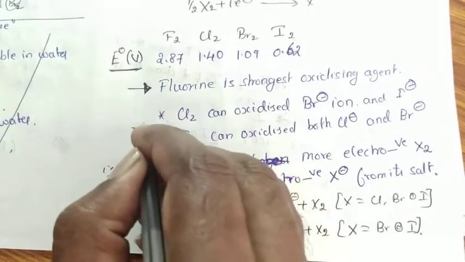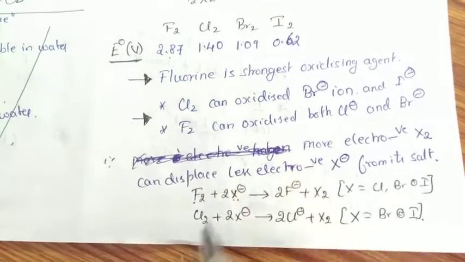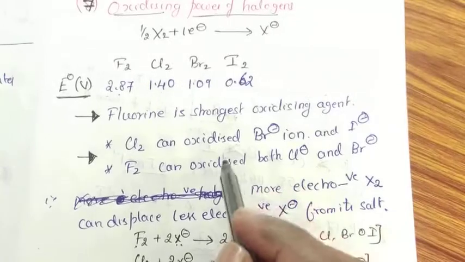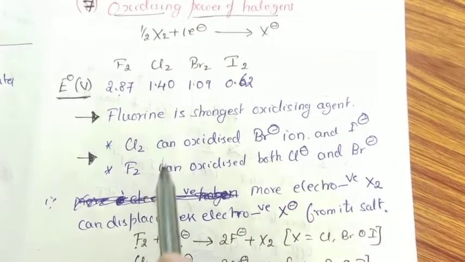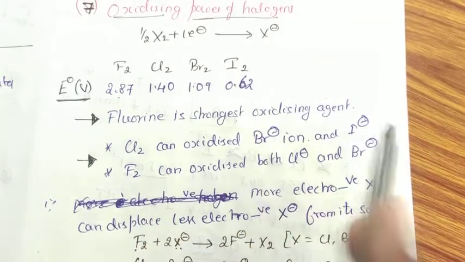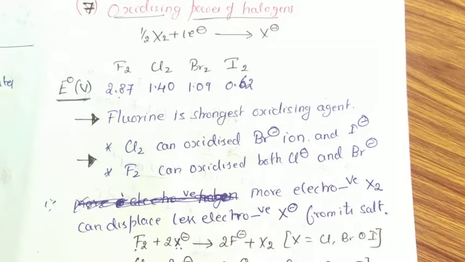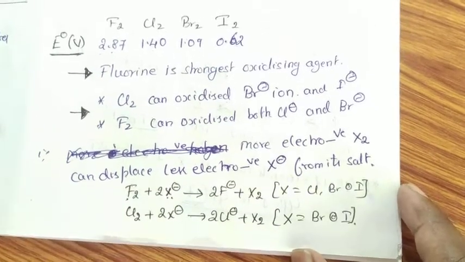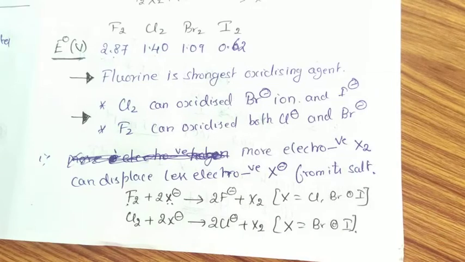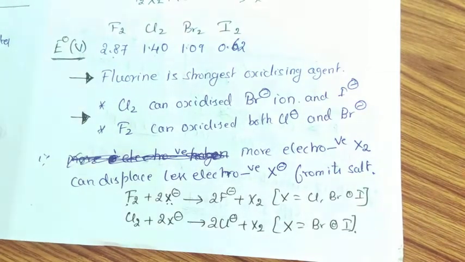The same thing happens with chlorine as well as bromine. Chlorine can also oxidize bromide ion as well as iodide ion, and bromine can oxidize only iodide ion, but iodine cannot oxidize any of these. The reason is iodine possesses very low oxidizing power.